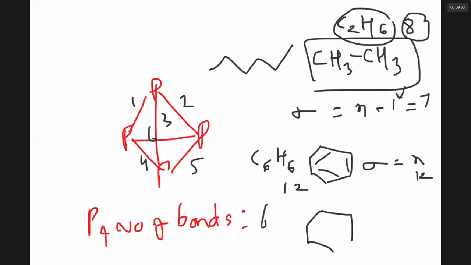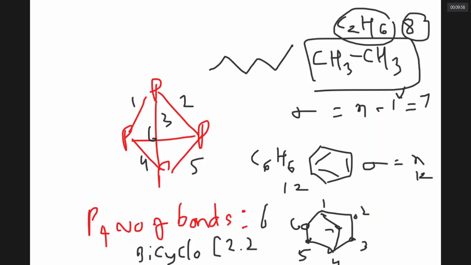If you take a compound like this, sir, what is this compound? It is a bicyclo compound, which has 1, 2, 3, 4, 5, 6, 7 atoms. So it is called bicyclo. Here you have 2, here you have 2, here you have 1. So bicyclo 2.2.1 heptane. You know how to name it, sir? Bicyclo 2.2.1. And what is its formula, sir? C7H12. Do you know its formula?